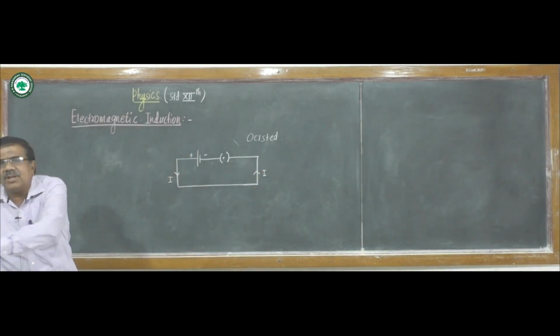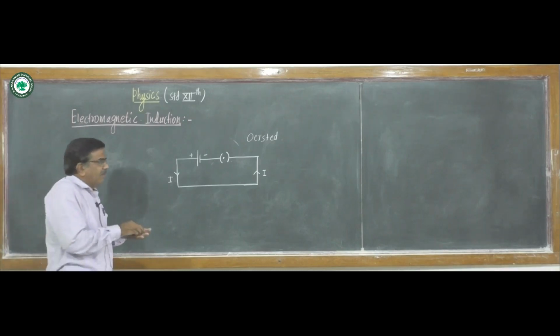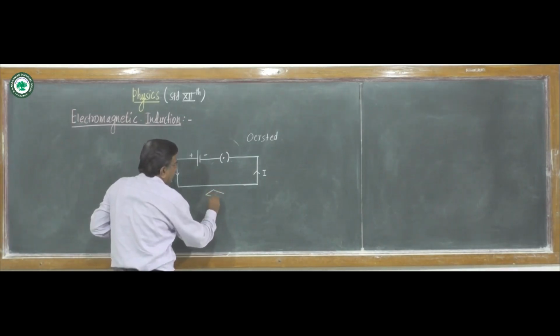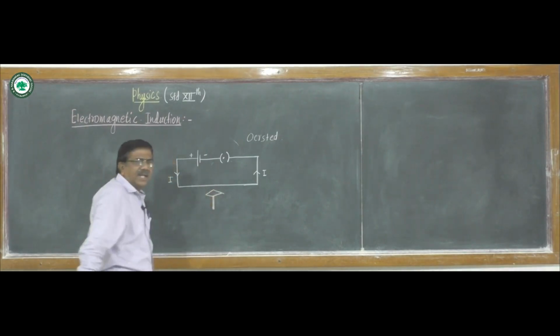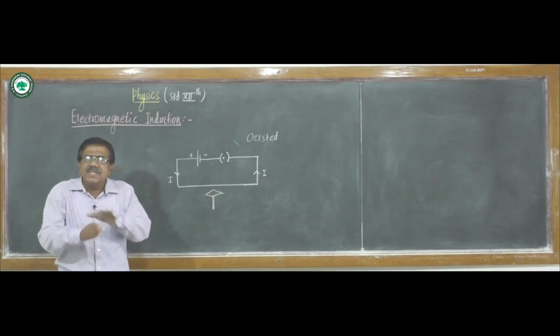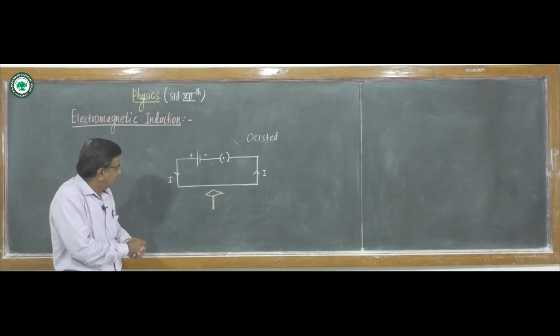If current is not there, the magnetic needle near the wire remains at rest along north-south. It means there is no magnetic field.